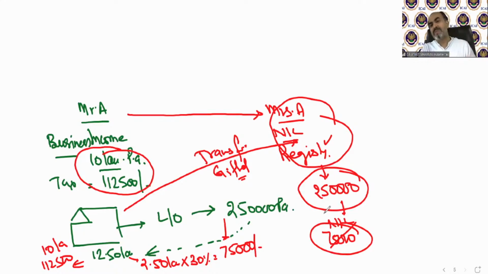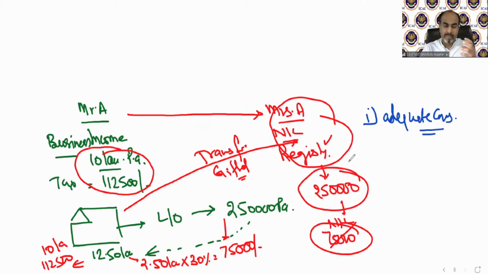So the provision has been made that if you are transferring any property to your spouse, Mr. A transferring to Mrs. A or vice versa, then you should take the adequate consideration.